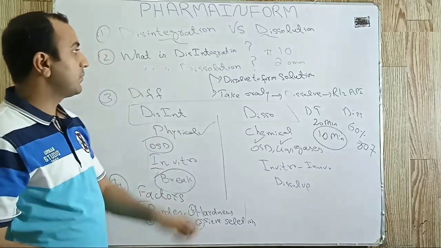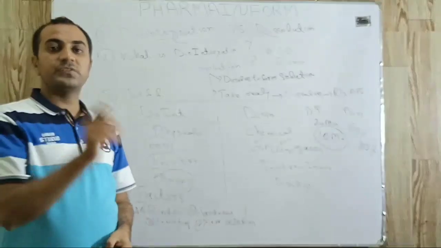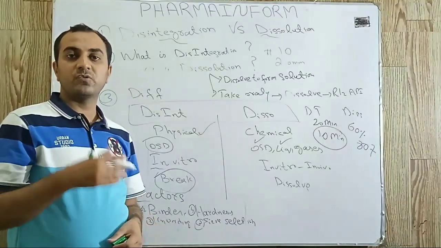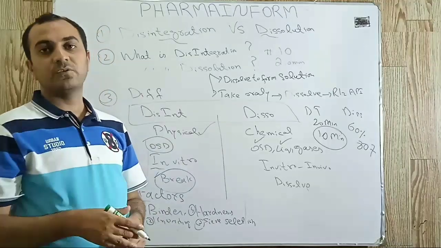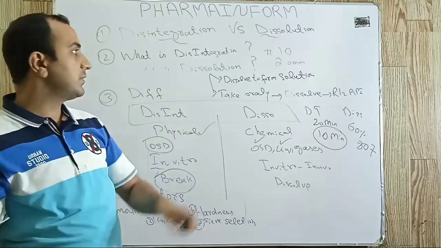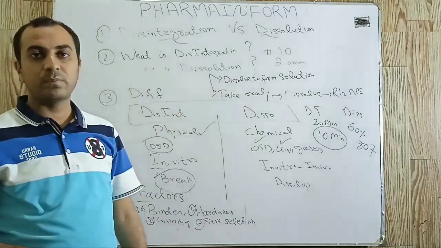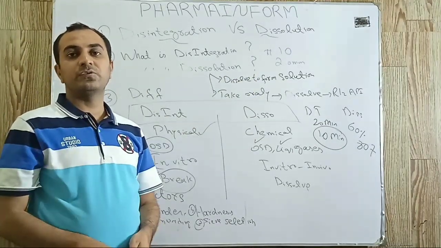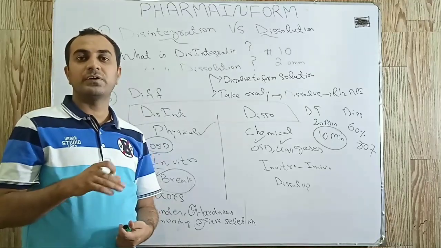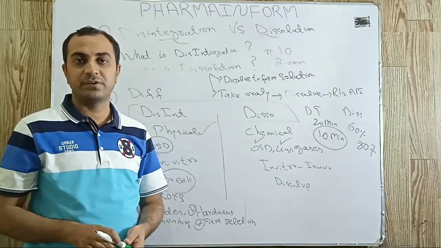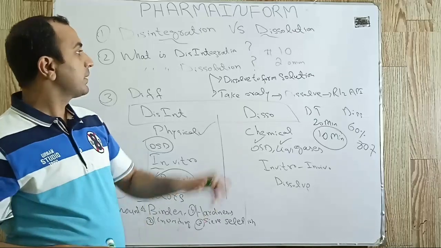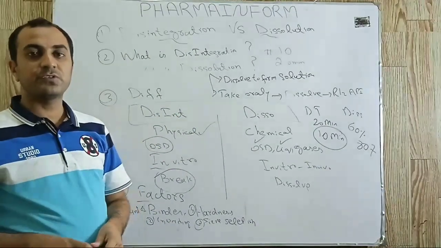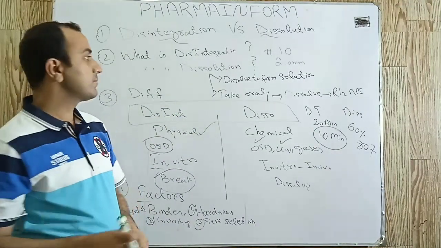If we take the example of a tablet, during disintegration, the tablet should convert into granules, and these granules should pass through sieve number 10 or 2 mm, and then these granules are further converted into small particles and release the drug. For disintegration, the apparatus used is the basket rack assembly.